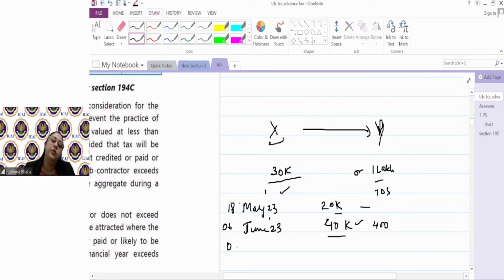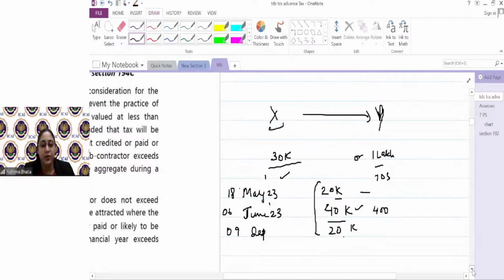Then again on 9th September, he made another payment of 20,000. Will he deduct the TDS? The answer is no. The single transaction is not crossing 30,000. And in aggregate, 40 plus 20, 60 plus 20, 80, it has not crossed 1 lakh. The account for that particular year for Y has not crossed 1 lakh. No TDS is required to be deducted. Then,